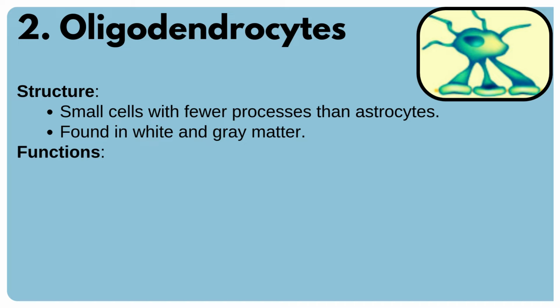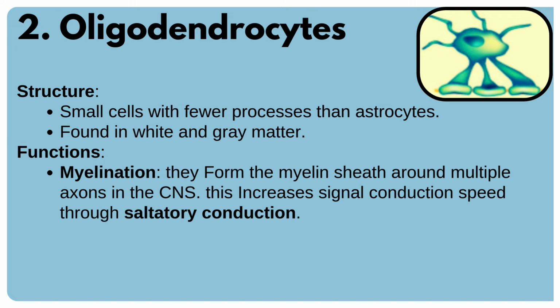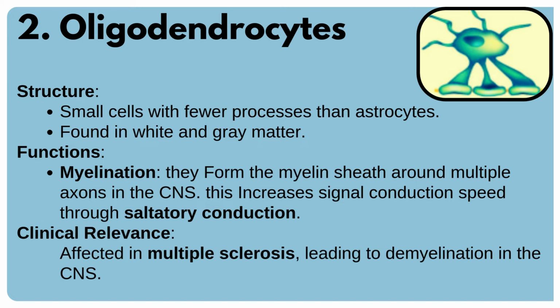Functions. They perform the following functions: myelination. They form the myelin sheath around multiple axons in the central nervous system. This increases signal conduction speed through saltatory conduction. Clinical relevance. They are affected in multiple sclerosis, leading to demyelination in the central nervous system.